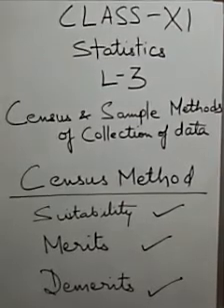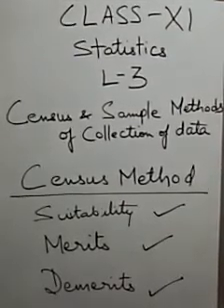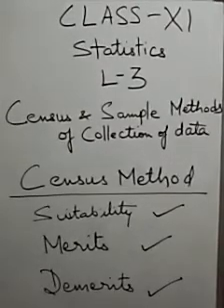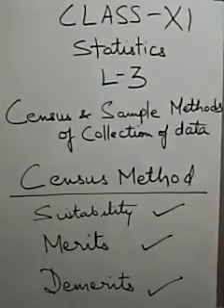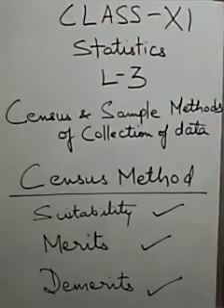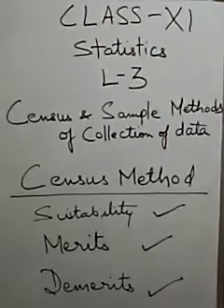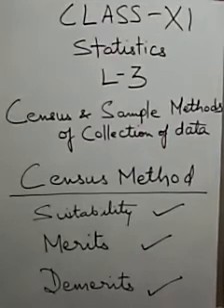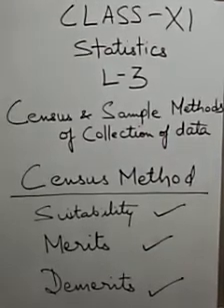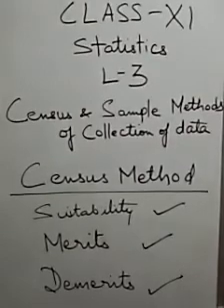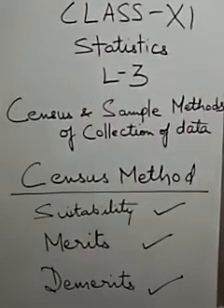Census method is that method in which data are collected covering each and every item of the universe or population relating to the problem under investigation. This means you are not collecting a sample to represent that entire universe. You are collecting each and every item of that particular universe. Census method implies complete enumeration of the universe or population.